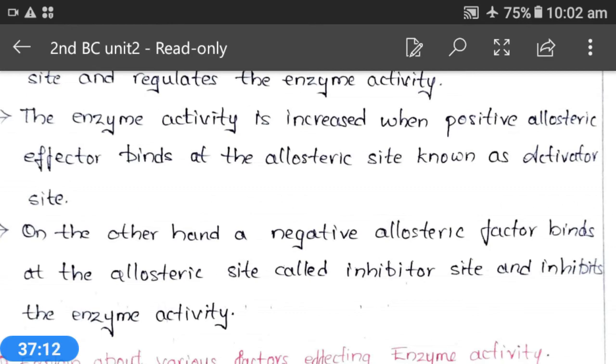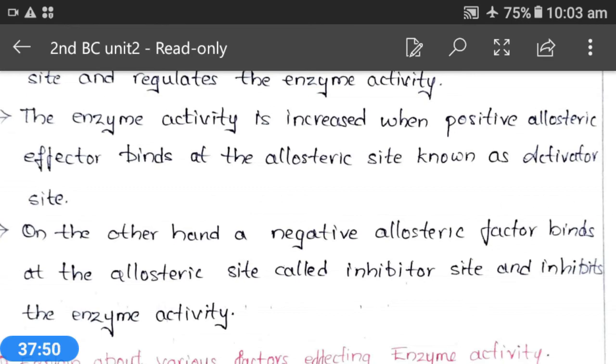And here this inhibition is dependent on the concentration of the substrate and affinity of the substrate to bind with the enzyme. Based on these two factors, degree of competitive inhibition will be determined. Okay. If you see the graph, concentration of substrate is taken on the x-axis, and velocity of the reaction is taken on the y-axis.